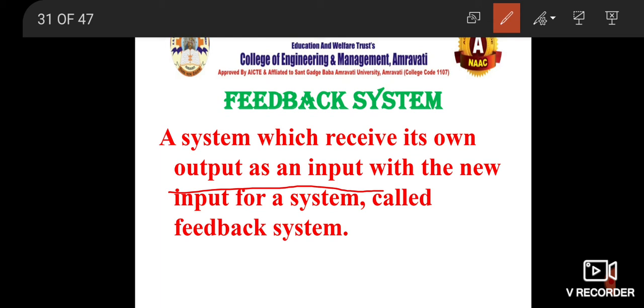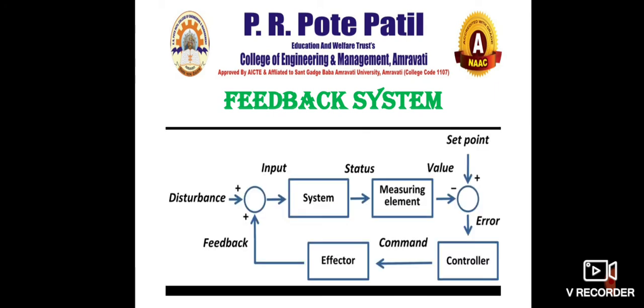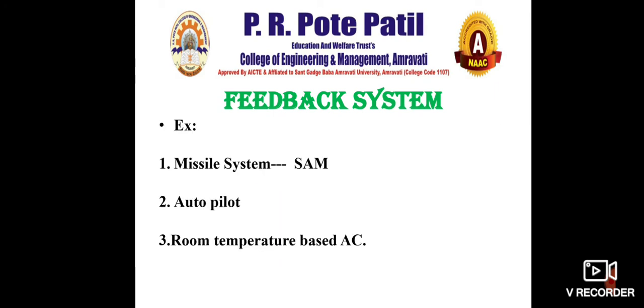When you receive the output as a new input for a system, that is its own output, and that output is acting as an input for the new system. So that is the most appropriate definition: a system which feeds its own output back as a new input, that you can call a feedback system. So this is all about feedback system. Now with this diagram we can easily understand.